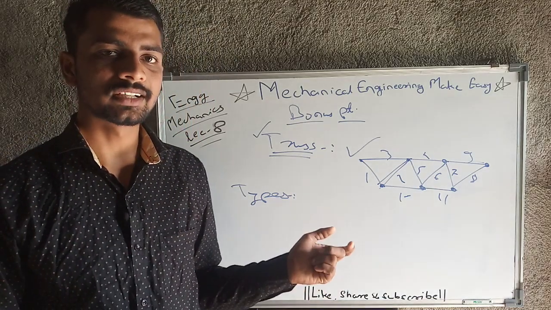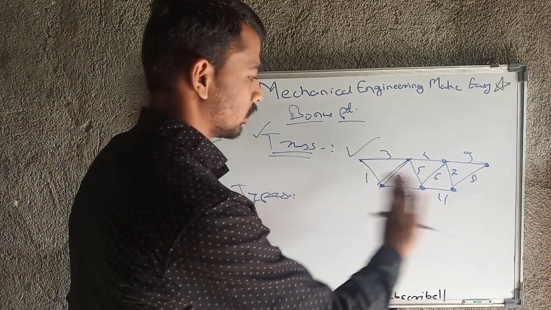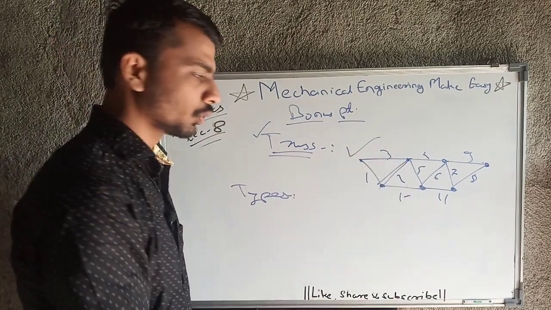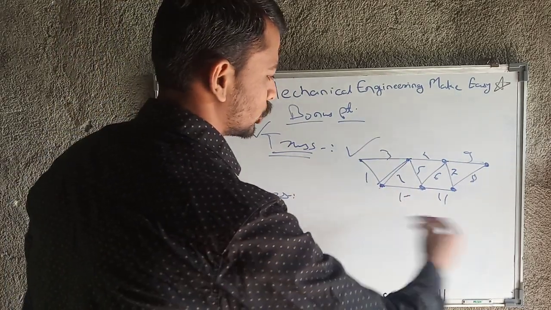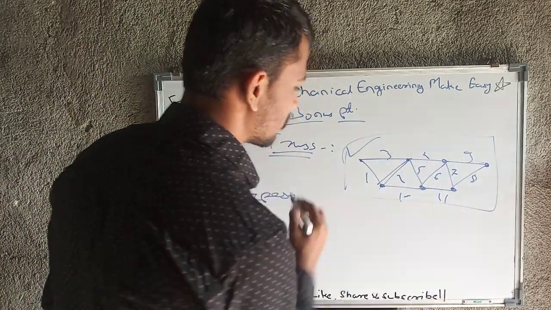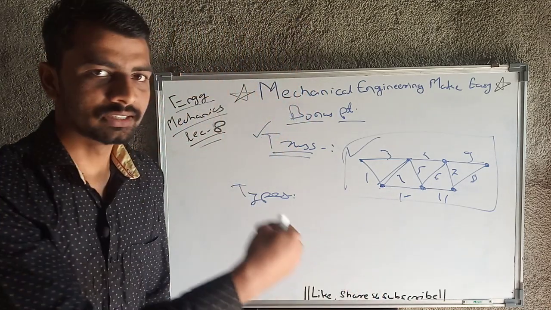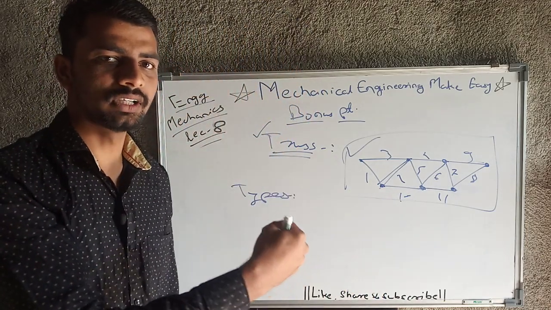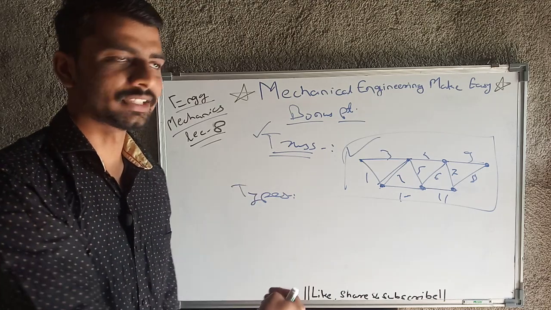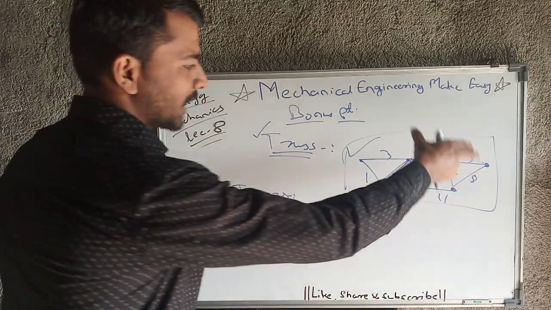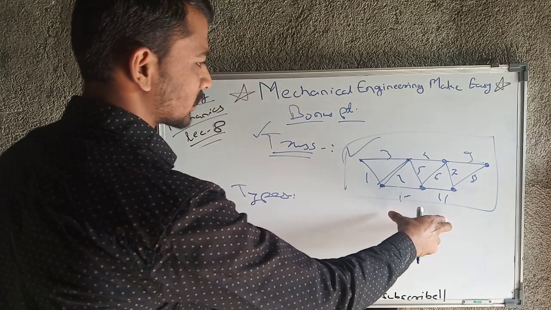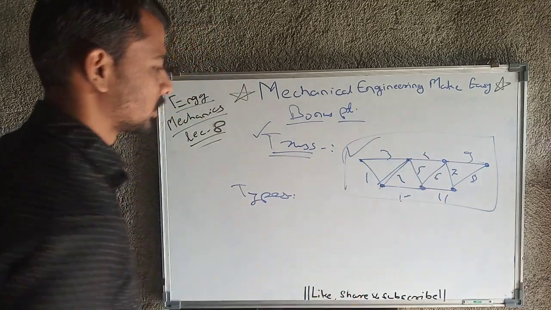What exactly is a plain truss? Plain truss means the whole truss is in only one plane. As I have shown you here, this is only in one plane. If I draw a 3D figure, then that plain truss will convert into another truss, which will not be a plain truss. But as far as the 2D drawing is considered, this is nothing but a plain truss.